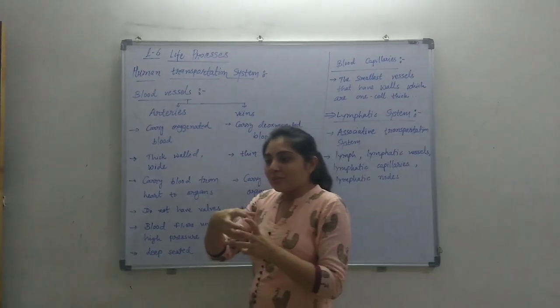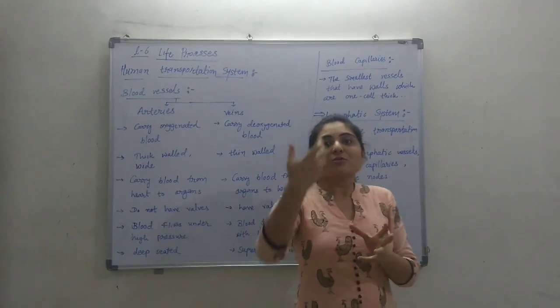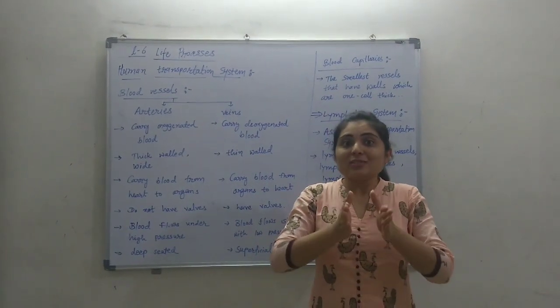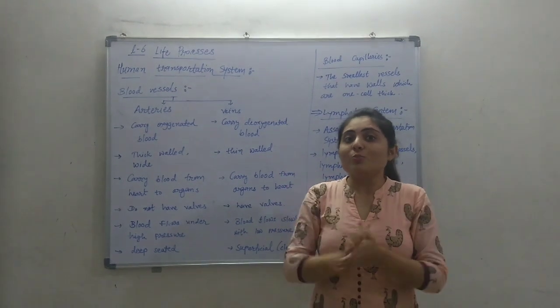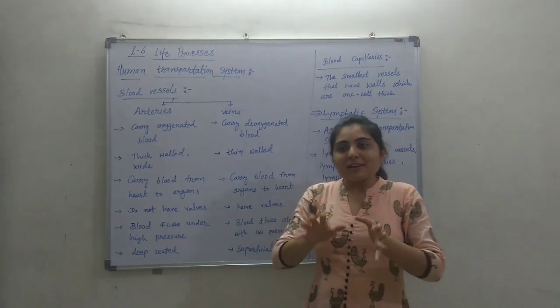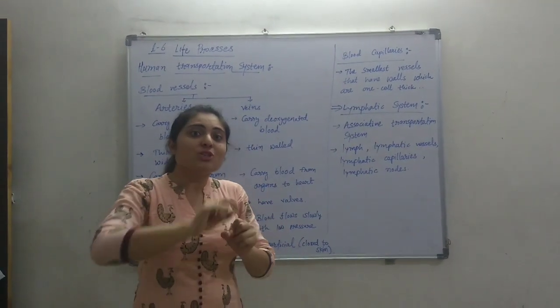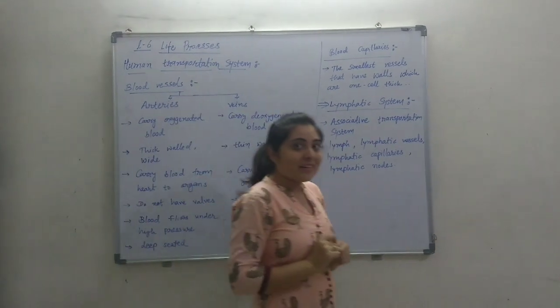The pure, oxygenated blood comes out of the heart by the aorta. This aorta is divided into many branches, and these branches we call arteries. The oxygenated blood has to reach each and every cell, right?